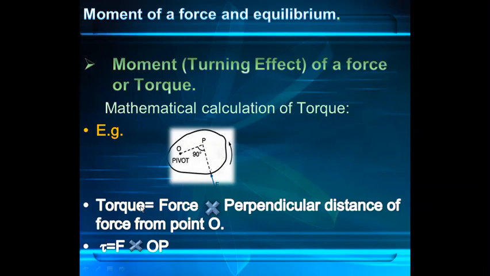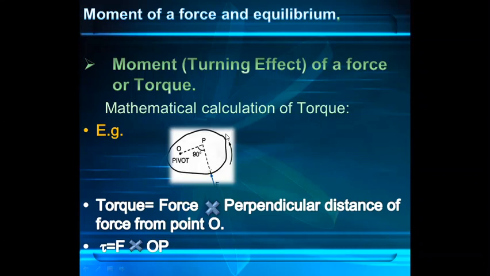Now if you want to calculate what torque is mathematically, then its simple formula is how much force you are applying into the distance of the point at which you are applying force from the pivot point. Let's try to understand it by this example.